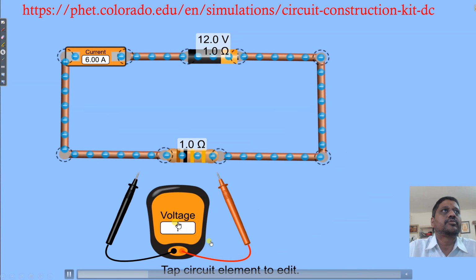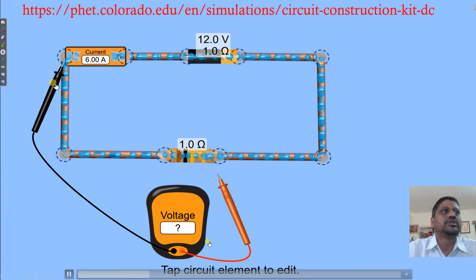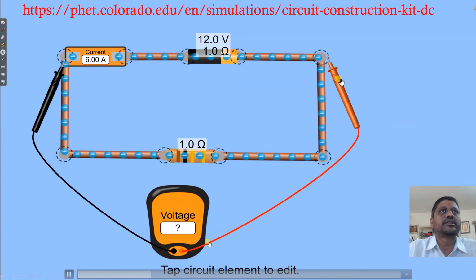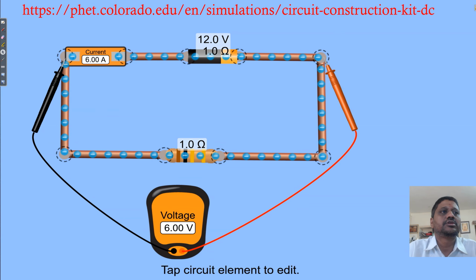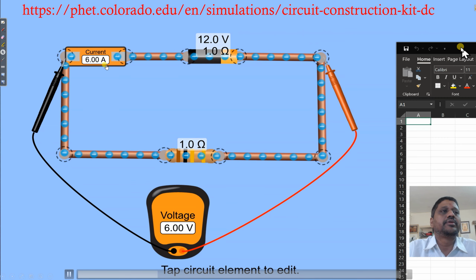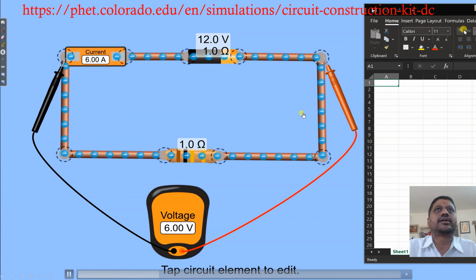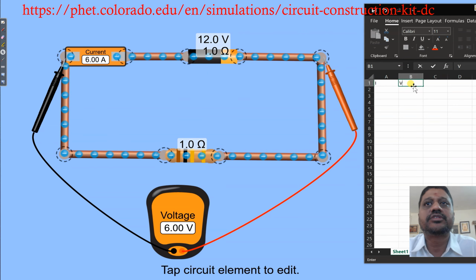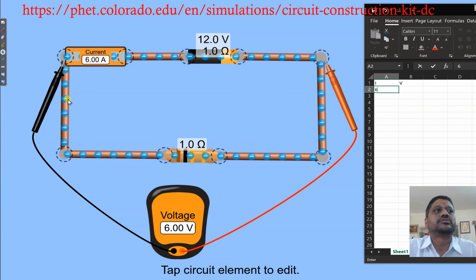So we will set up 1 ohm initially as the external load resistance, and we will connect a voltmeter to measure the voltage. For 1 ohm external resistance, with a 12 volt battery with 1 ohm internal resistance, we have 6 ampere current. Now we will collect data. We will do the experiment I versus V. First let us note this point: 6 ampere we get with 6 volt.